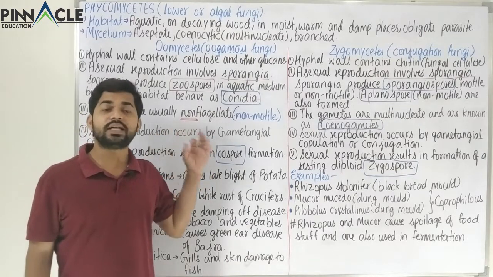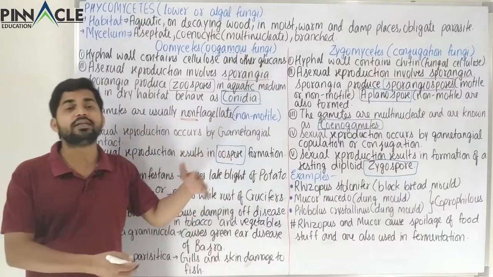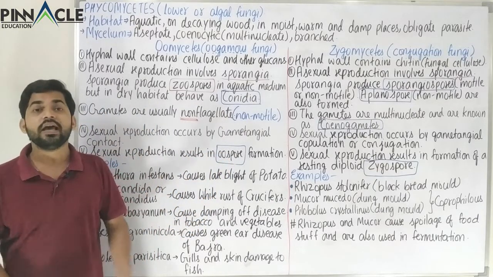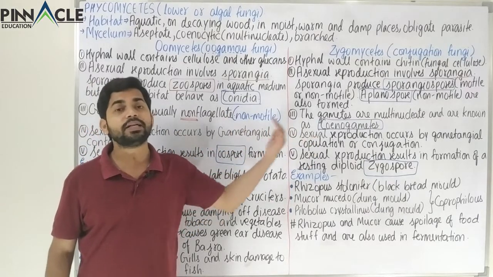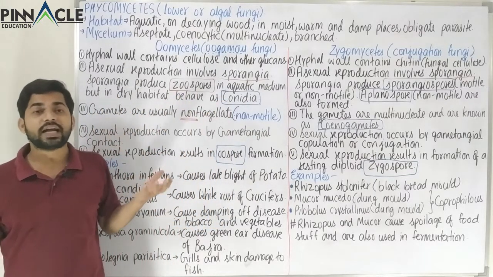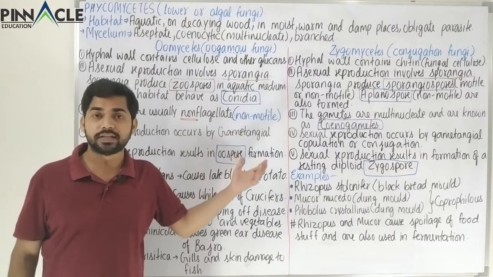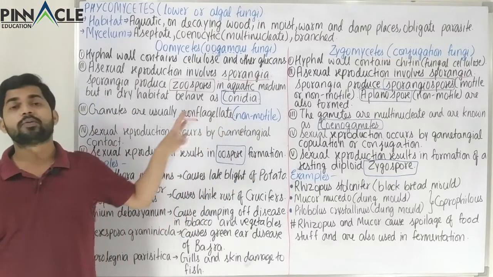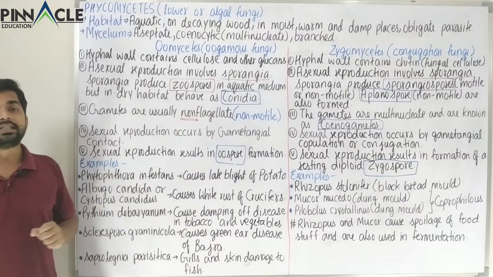So instead of studying each of their categories or properties separately, when we compare their properties side by side, we can easily understand their features as well as their differences. So that was about the properties. Now we come to the examples.